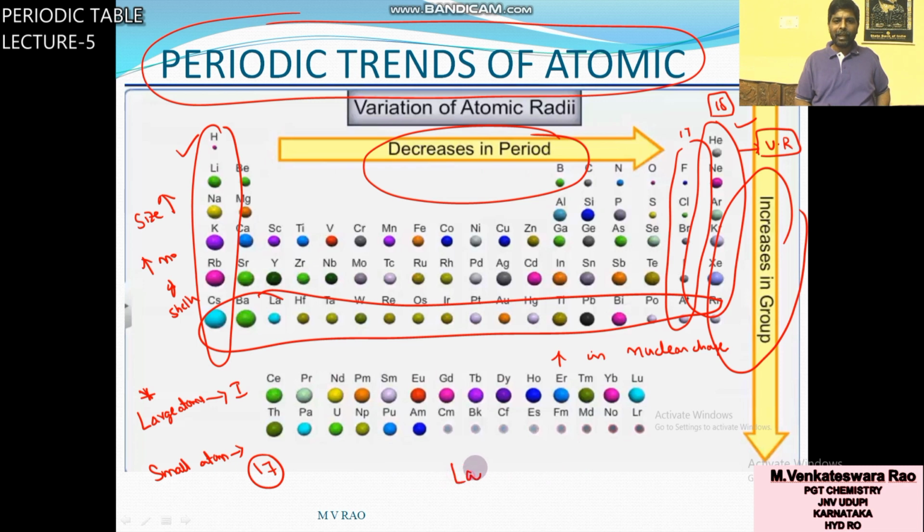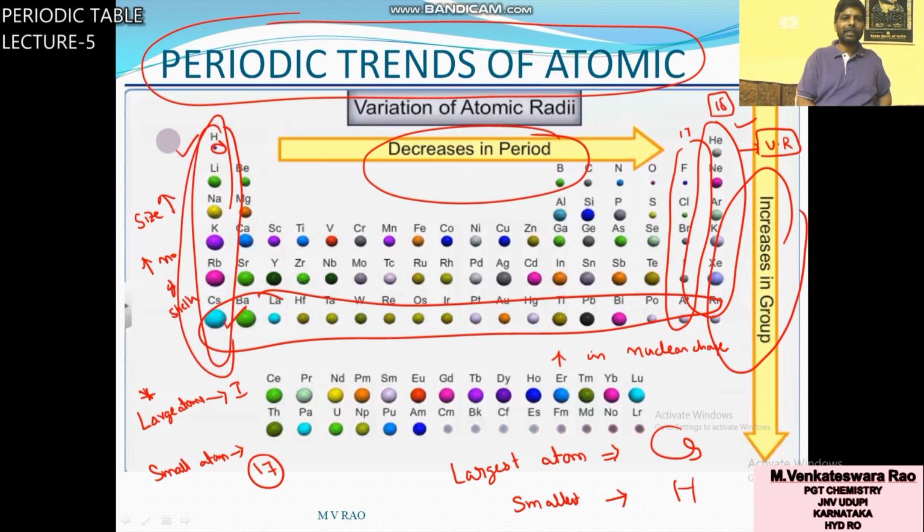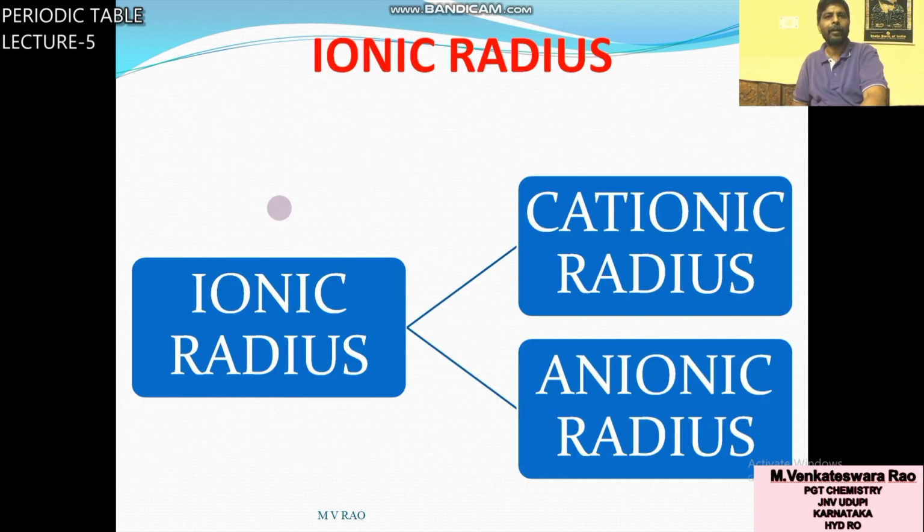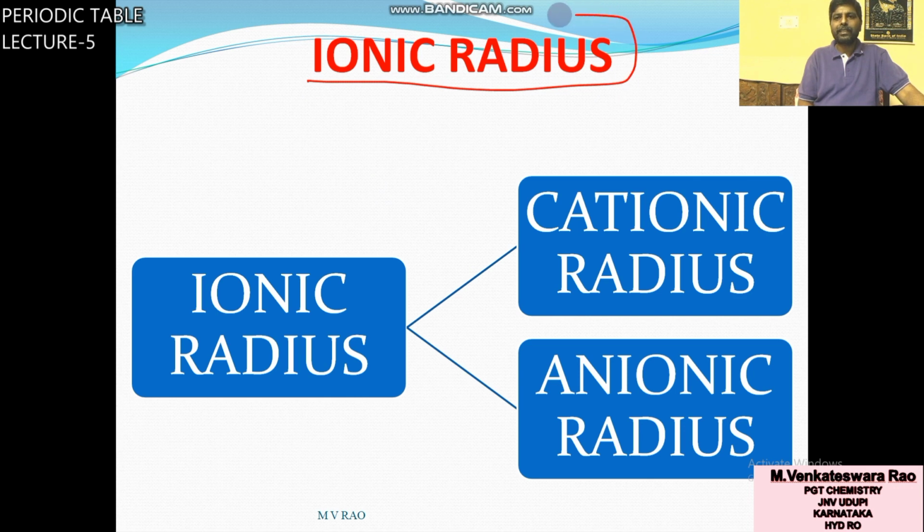Similarly, what is the largest atom in the periodic table? The largest atom is cesium. The smallest atom in the periodic table, you can check the size: which one is the smallest atom? Hydrogen. Interestingly, both the largest atom and the smallest atom are present in the same group, that is group 1. Next one, ionic radius.